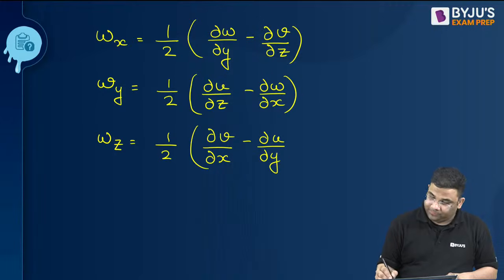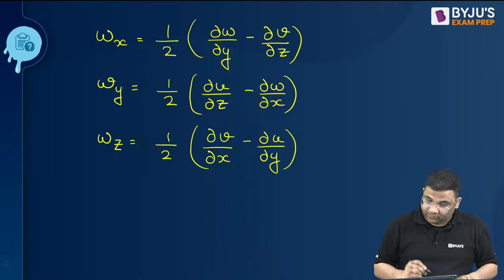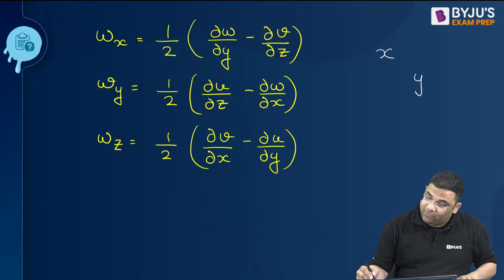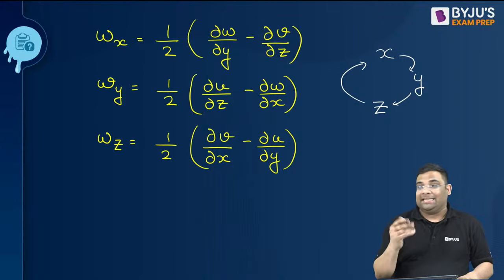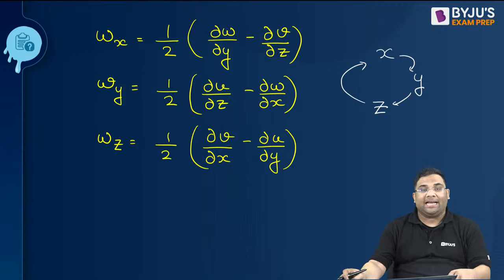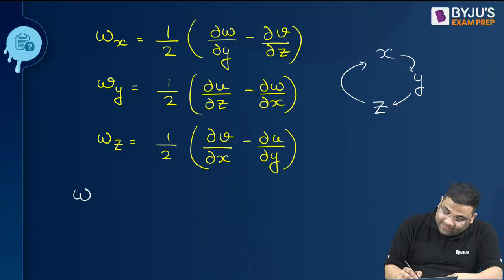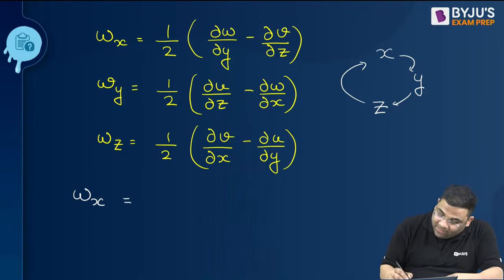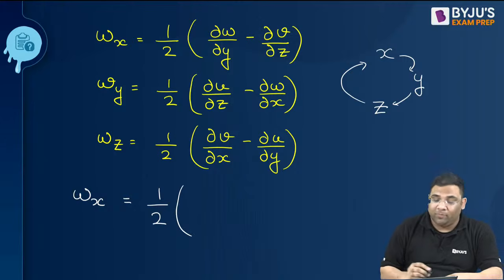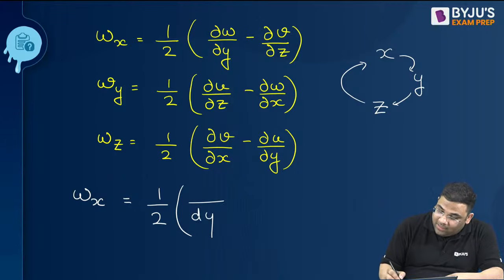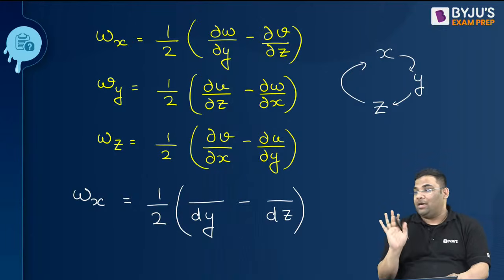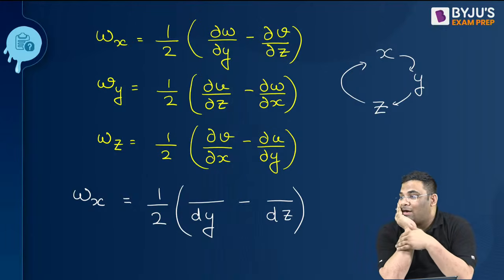How to remember this? See, write down x, y, z, and you will go in cyclic manner. So when I am writing x, in cyclic manner, half will come. See the denominator. What should come? Y, na? And then what should come? Z, na. Understood this or not? Cyclic manner, understood this or not?